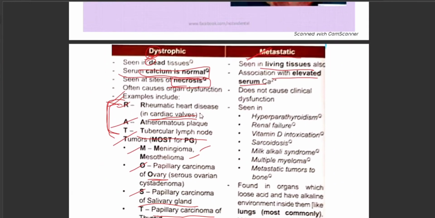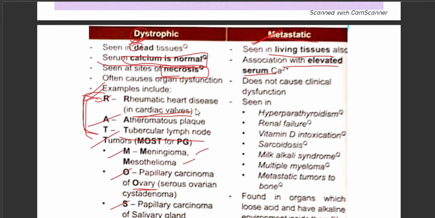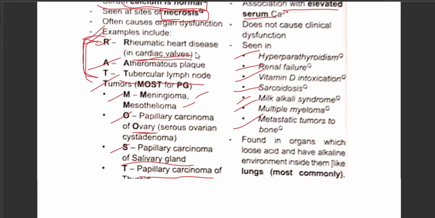So metastatic calcification is mainly seen in living tissues, which is associated with elevated serum calcium levels, as I've said. It does not cause any clinical dysfunction and it's seen in hyperparathyroidism, renal failure, vitamin D intoxication, sarcoidosis, milk alkali syndrome, multiple myeloma, metastatic tumors to bones. Remember any 2 or 3 ones.